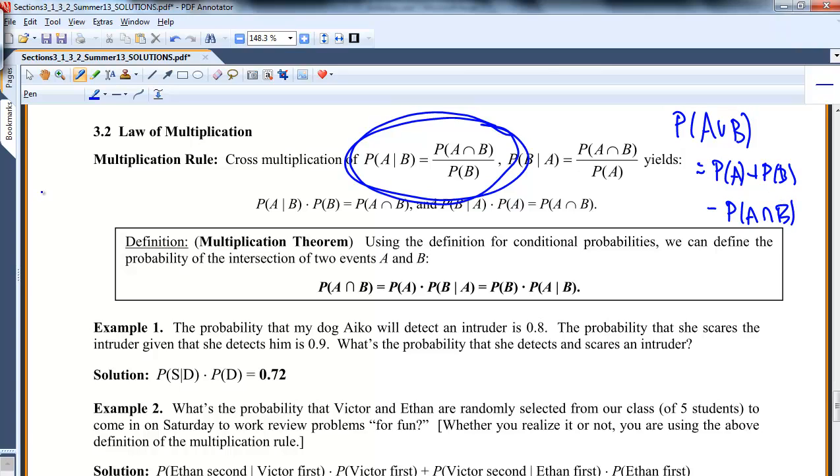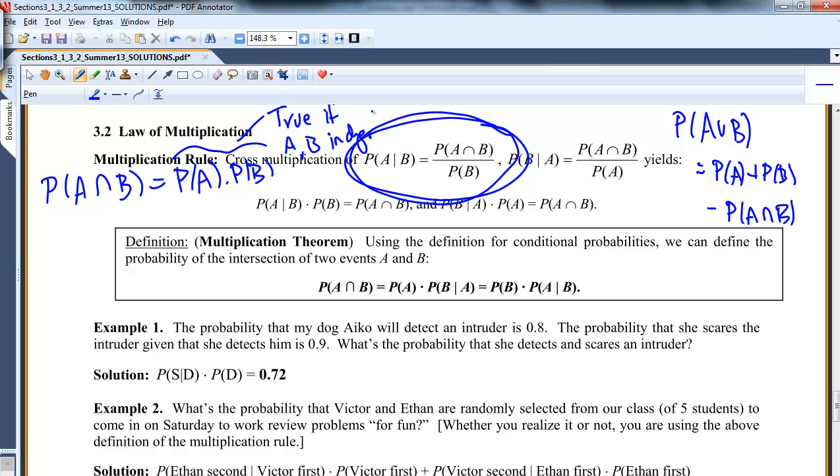But we really haven't given a definition yet for probability A and B. Most people naturally think, oh, then you just multiply them. Well, this is true if A and B are independent. If they're not independent, this doesn't hold. So I have to be very careful. To get a true definition for this, just do a little cross multiplying. And you can see right here, this is how we define A and B.